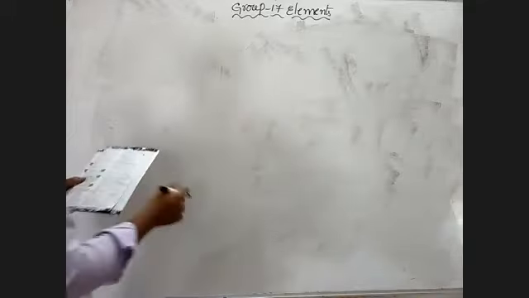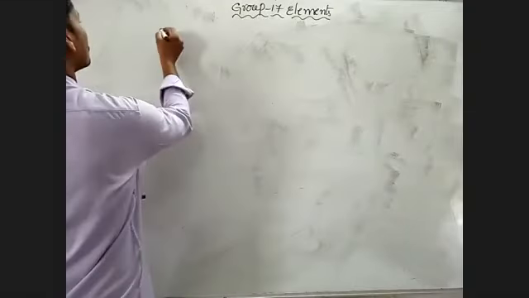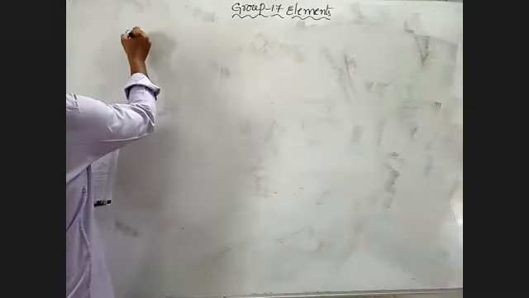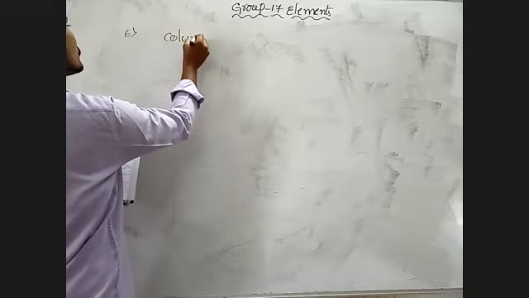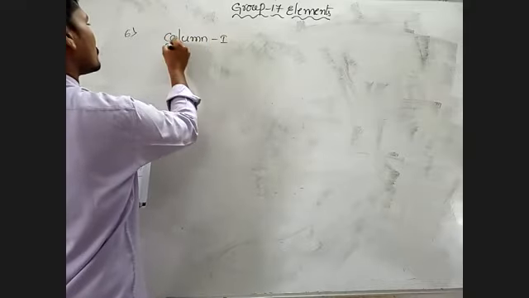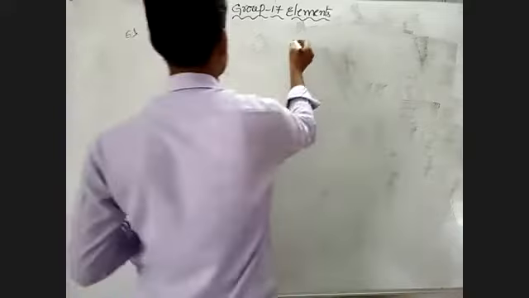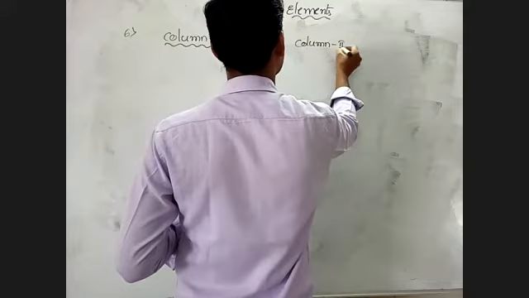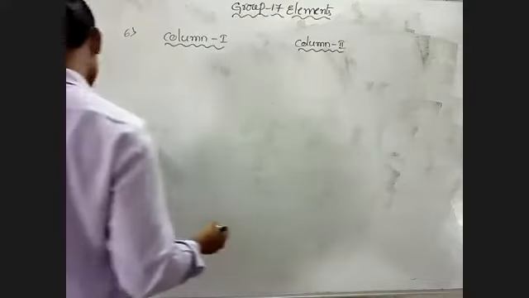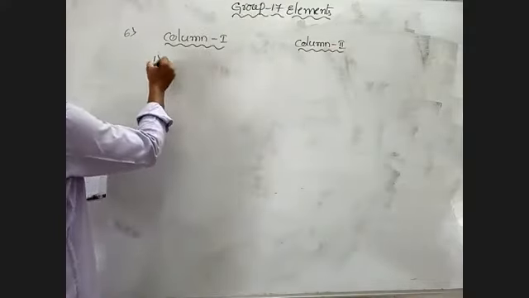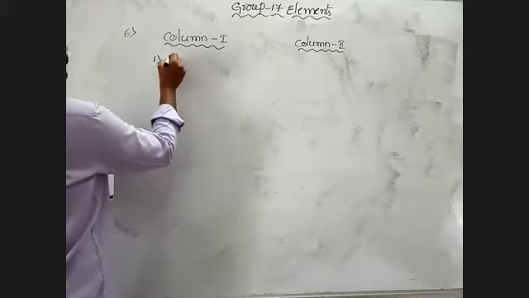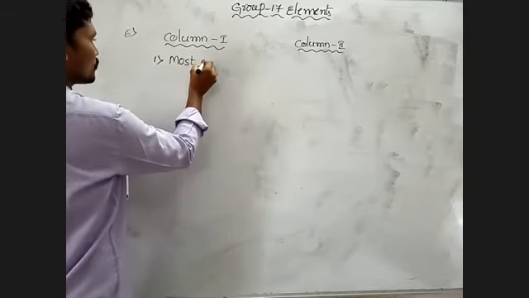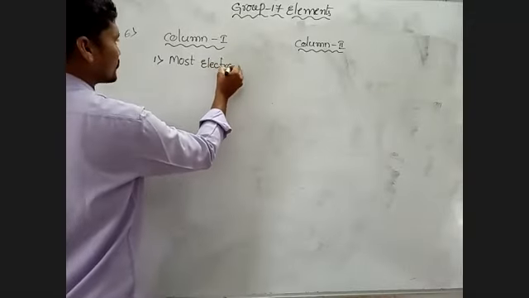Okay, match the following. Here column 1 and column 2 are given. Column 1, question number 6. Next column 2. First one, most electronegativity.